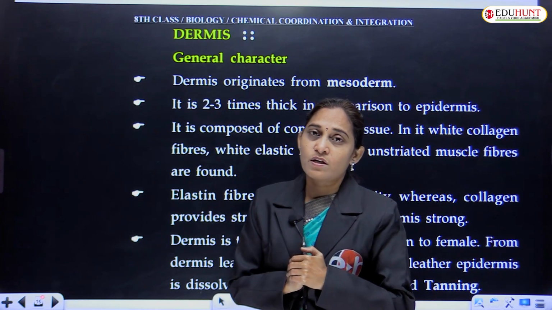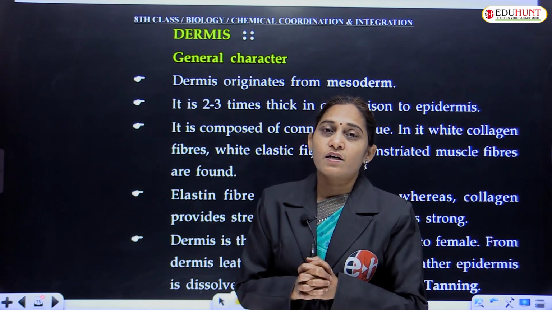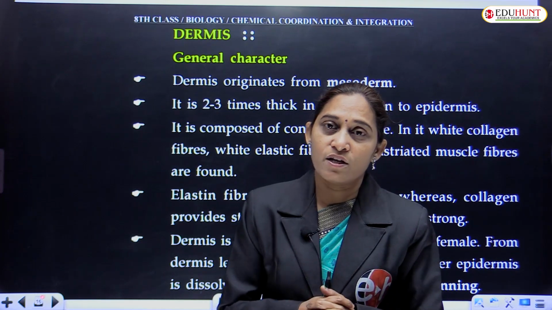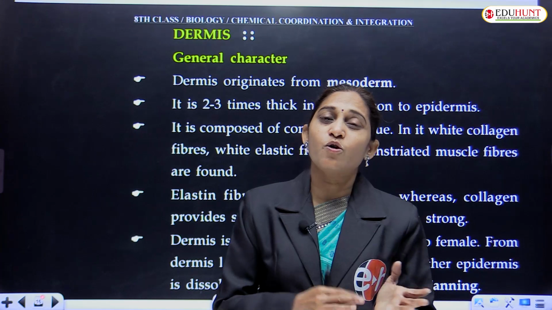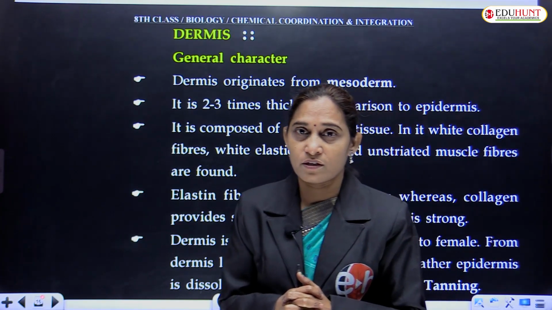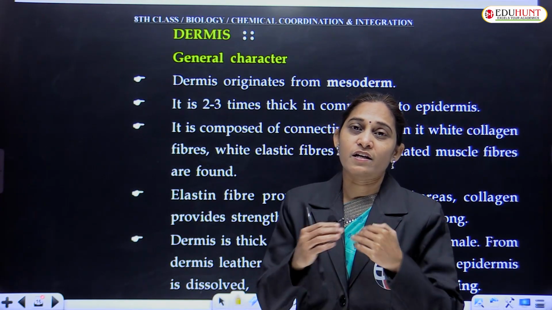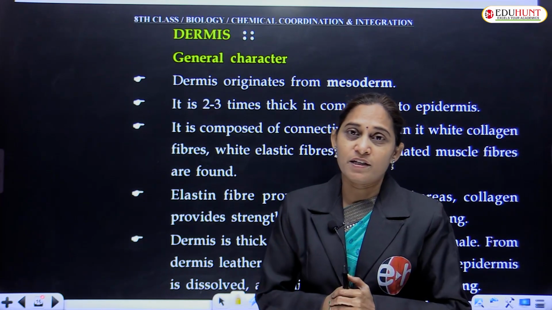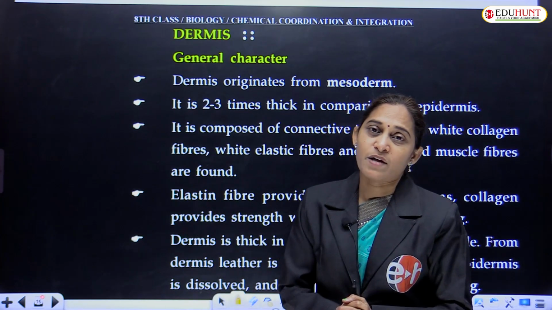If we are exposed to direct sunlight, our skin may get damaged because the cells that are exposed to UV radiation, the DNA present in the cells may undergo mutation. There is a possibility of mutation, and this melanin pigment prevents the UV radiation from reaching the genetic material of the cells. In this way, it protects our skin from damaging effects.